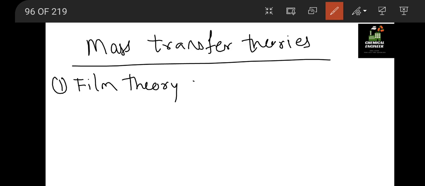For film theory, something is called KL. KL is the diffusional constant, or we can say diffusion constant. So KL is directly proportional to diffusivity.